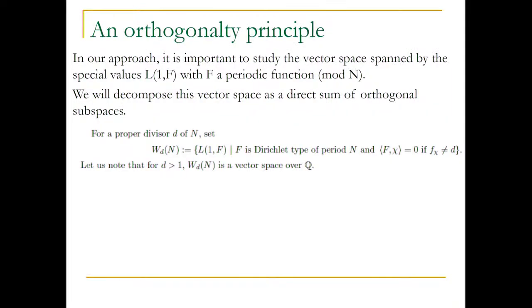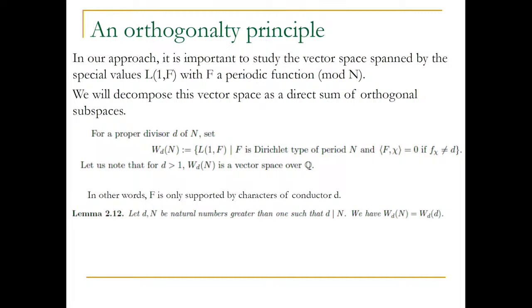So we will decompose this vector space as a direct sum of orthogonal subspaces. W_d(n) is the subspace of L(1,f)s, with f being of Dirichlet type and f being supported only on characters of conductor d. So that's the vector space. And then we can prove a little lemma, which is very cute, that W_d(n) is actually W_d(d). You can go back to the level and shrink it down. And then another important idea is that the sum of the W_d's is a direct sum.